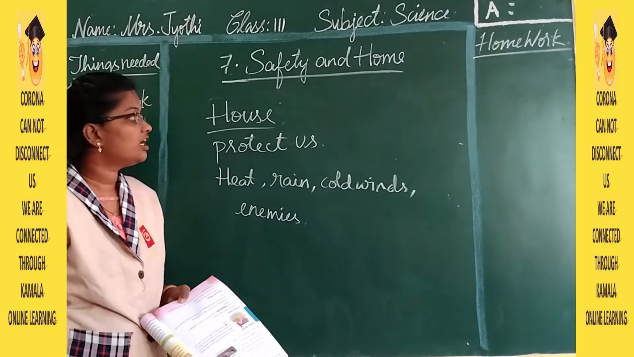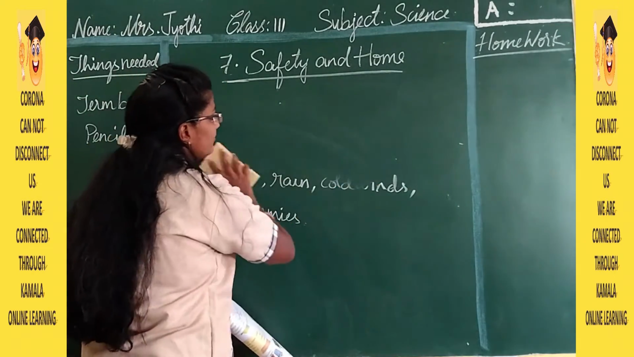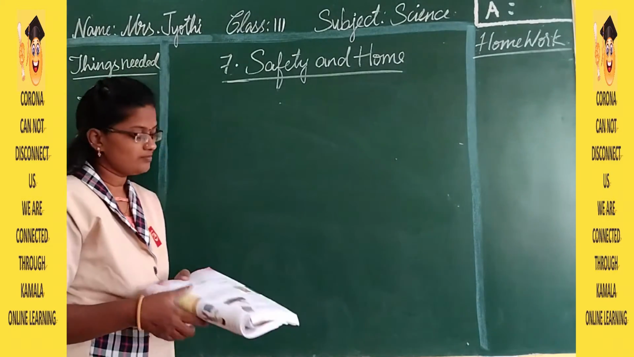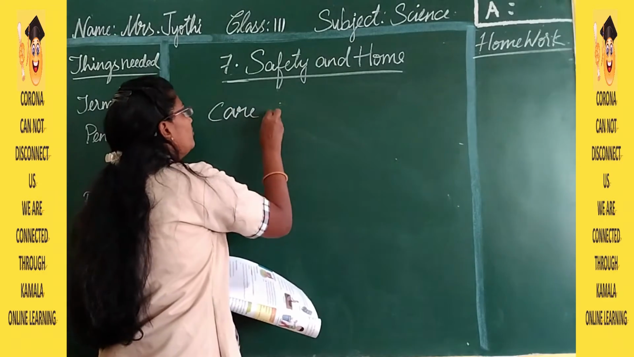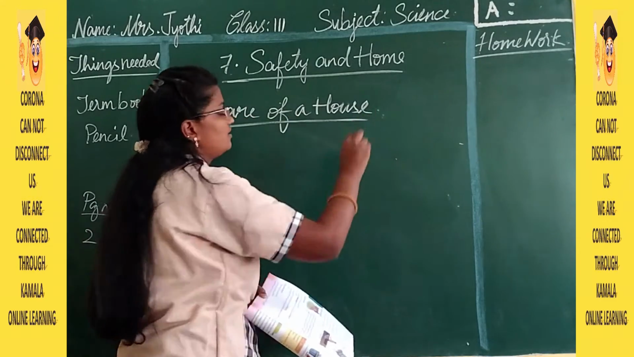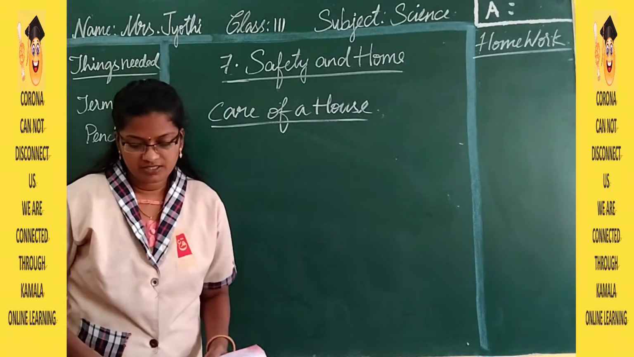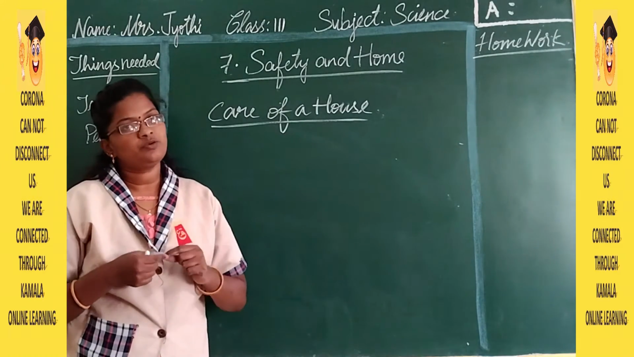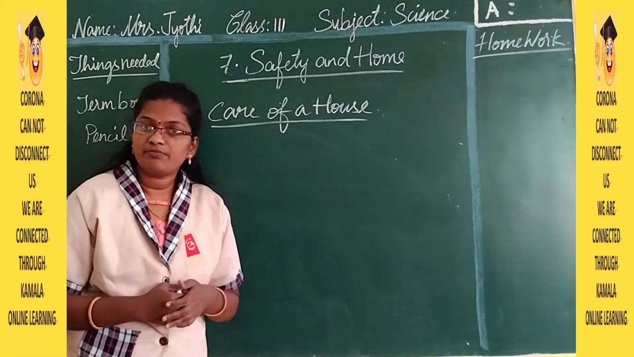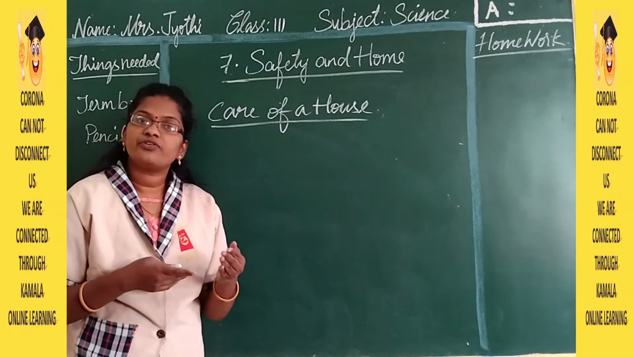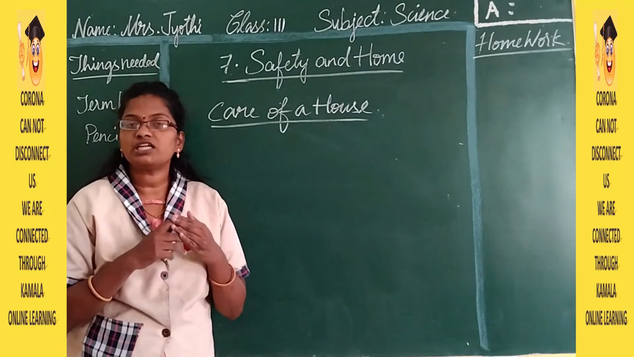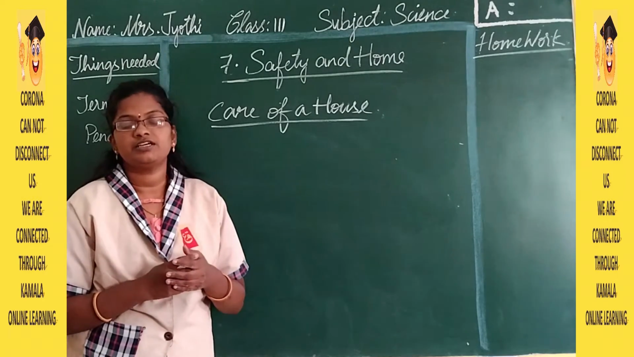Then taking care of the house. Taking care of the house is very, very important because most of the time we spend in our home, isn't it? So how do you take care of your body? You are going to trim your nails, brush your teeth, clean your ears, and take a bath. In this way, you are going to keep yourself clean. Then how to keep our home clean? How to keep the surroundings clean? Let us learn.